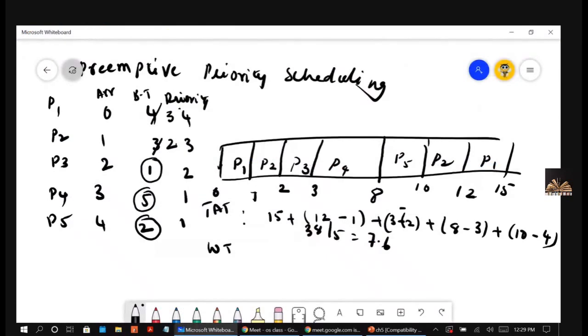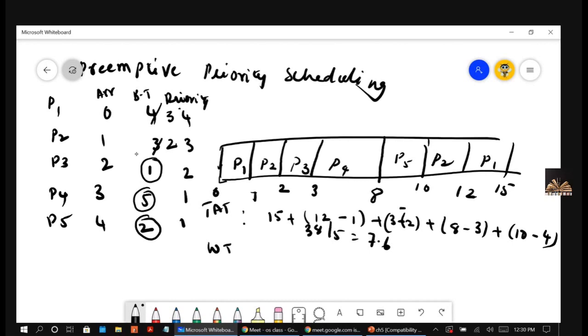Once again, okay. Because it is preemptive, when a job is getting executed, in between, if a new job arrives with the high priority, the current job will be taken out and the high priority job will be taken in. So initially, at the time of 0, there are no other processes. So P1 was given even though it has the priority number 4. When P1 got executed for one burst, P2 arrived. Here the P2 priority is more compared to P1. So P2 will be given.